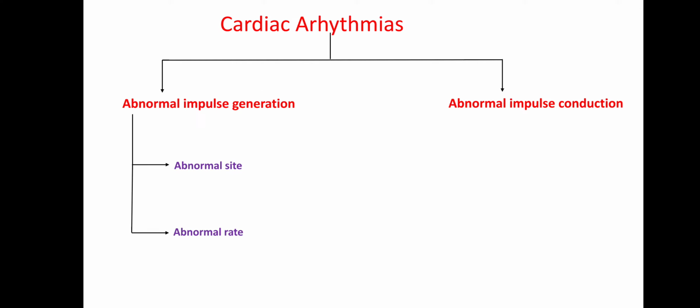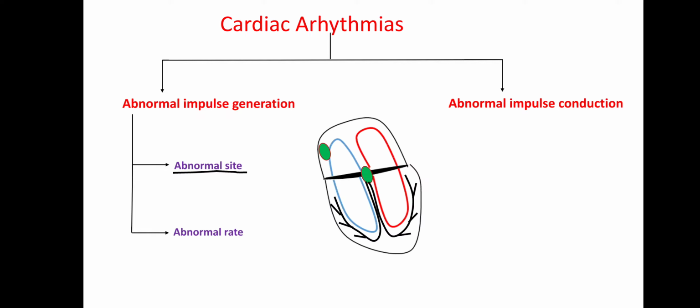Here SA node will be producing beats 70 to 80 beats per minute, but the Purkinje system will be firing at the rate of 30 to 40 beats per minute. Therefore, on ECG you will find 80 P waves and 40 QRS complexes. So, in a cardiac arrhythmia, the abnormal site may be the AV node or the Purkinje system.